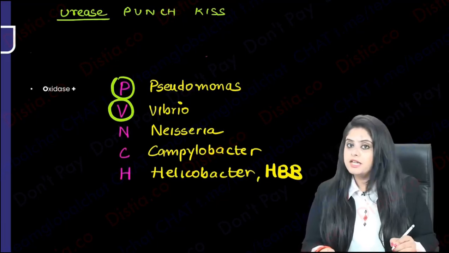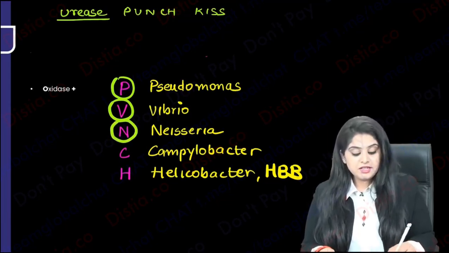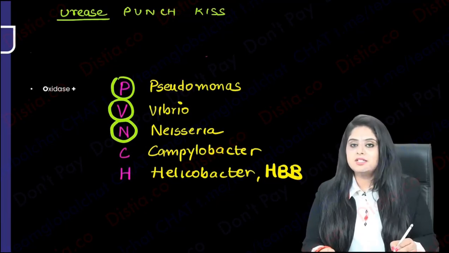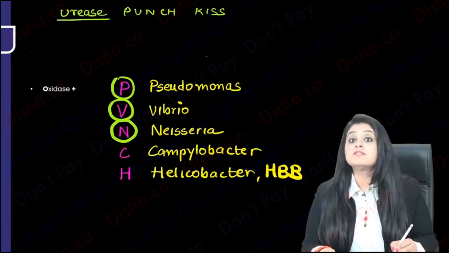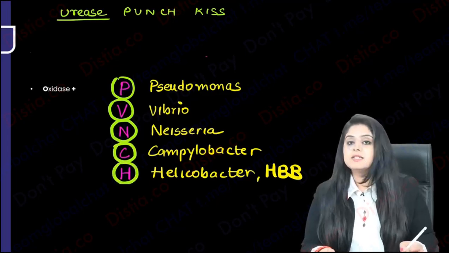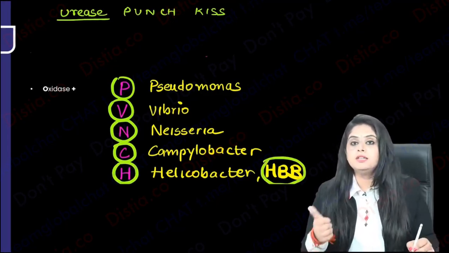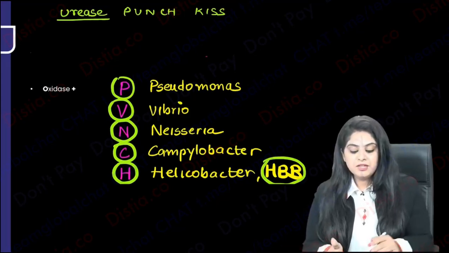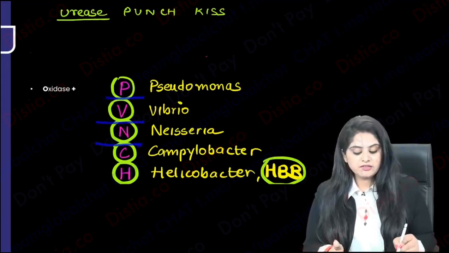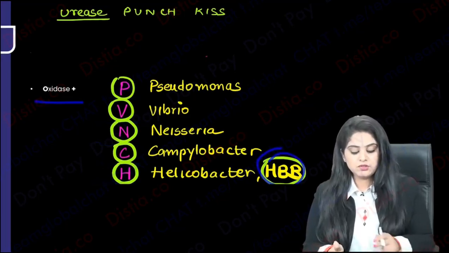Even for Vibrio we had done it as oxidase. Remember, it was also a part of the coins mnemonic. It is oxidase positive. Then Neisseria, go back to the cocci. We made a table. Meningitis, gonorrhea, oxidase positive, purple color test. We've done it. Then the two bacters, Campylobacter, Helicobacter, and with H you will also do this entire HBB family, Haemophilus, Bordetella, Brucella. So repeating, Pseudomonas, Vibrio, Neisseria, Campylobacter, Helicobacter, and HBB. All of these are oxidase positive.